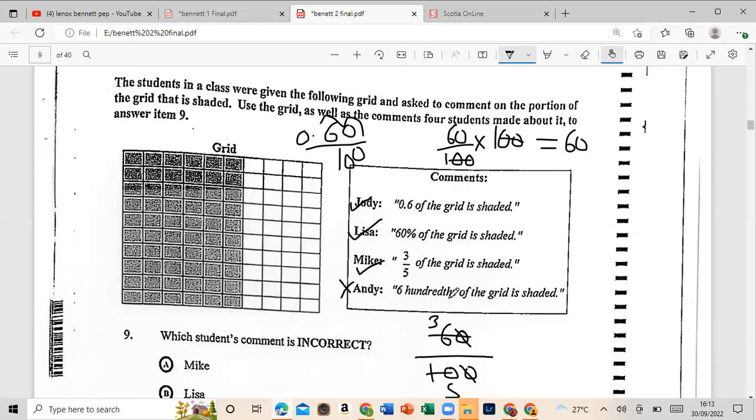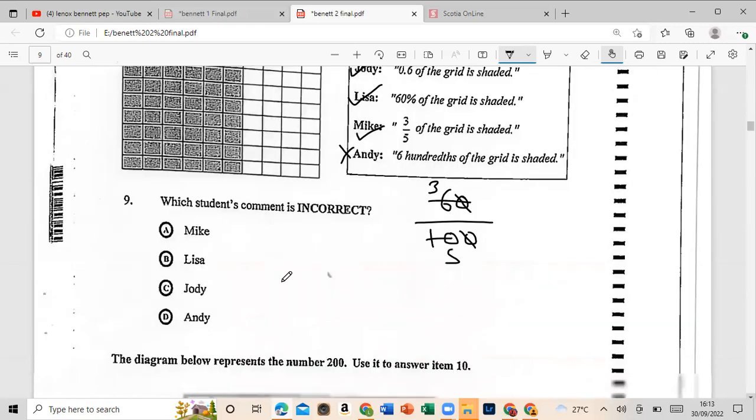As he said, hundredths, right? That means after the decimal point. So guys, read them carefully because they can be very, very tricky. So Andy would be incorrect. All right.